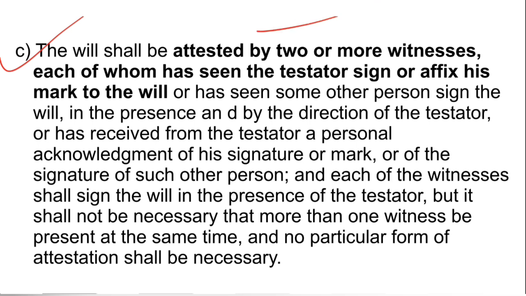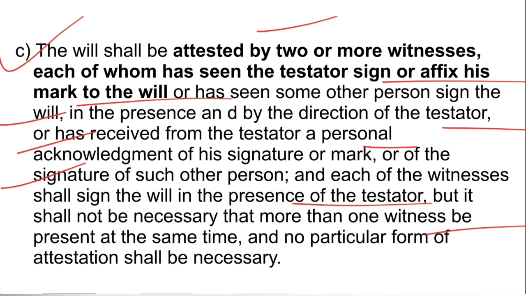Minimum two witnesses must be there, each of whom has seen the testator sign or affix his mark to the will, or has seen some other person sign the will on his behalf in the presence and by the direction of the testator, or has received from the testator a personal acknowledgement, either of his signature or mark, or of the signature of some other person. Each of the witnesses shall sign the will in the presence of the testator, but it shall not be necessary that more than one witness be present at the same time, and no particular form of attestation shall be required.